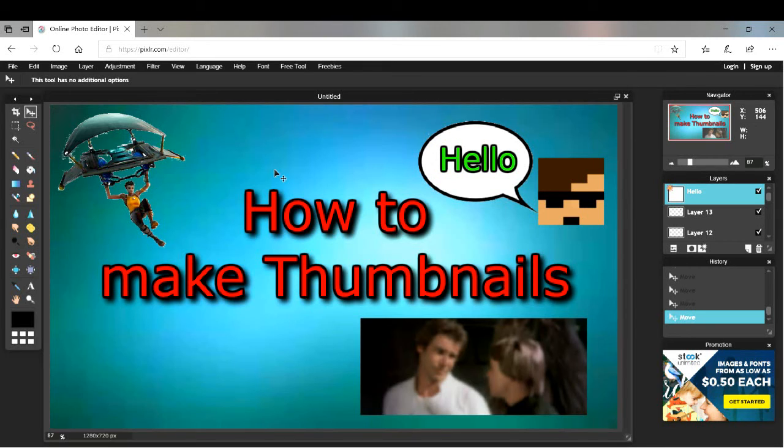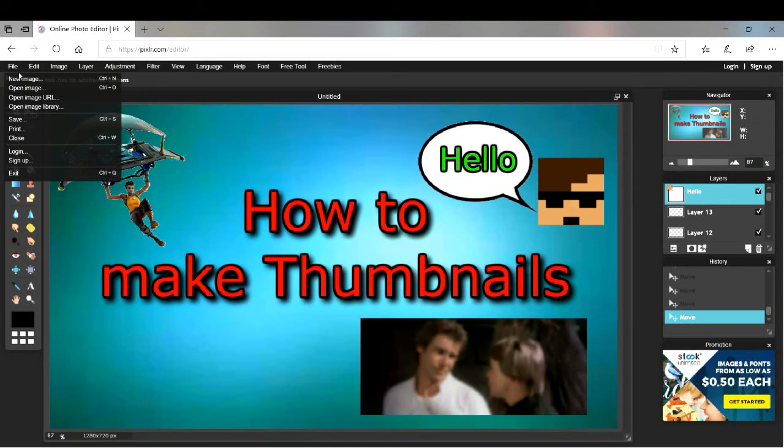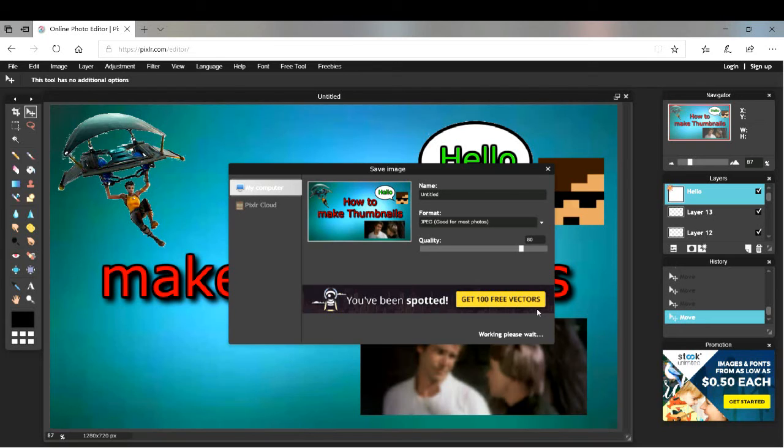Now, how to save thumbnails: you would need to have a thumbnail folder. But the way to do it is you just click File, Save. Now the quality depends on this. If you have a really bad computer and you want to make the thumbnail look bad, you'll notice how it will take less space on your computer. I always put it to 100. I make a JPEG, title it.